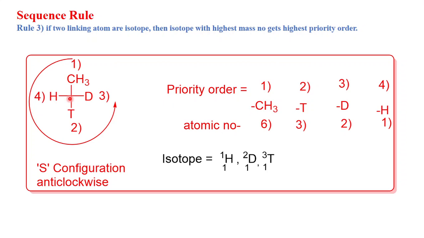Now you have to see the rotation: first, second, third. It rotates anti-clockwise, and the configuration of this chiral carbon is S. If it rotates to the right-hand side, it's R. Now it rotates in an anti-clockwise direction, so it's an S configuration. If it rotates clockwise, then it's R. So this is about your sequence rule number 3.